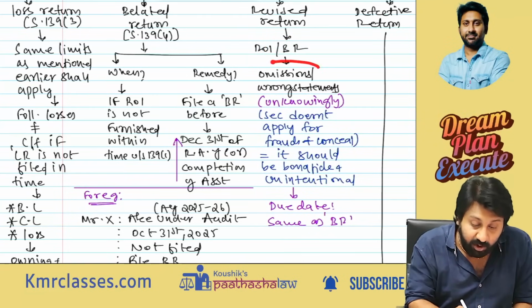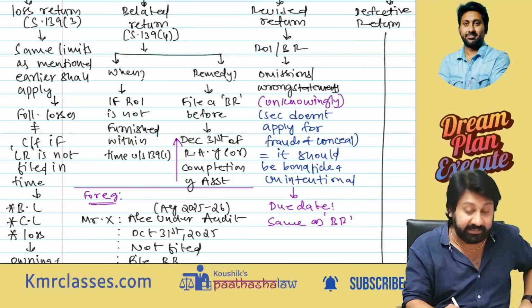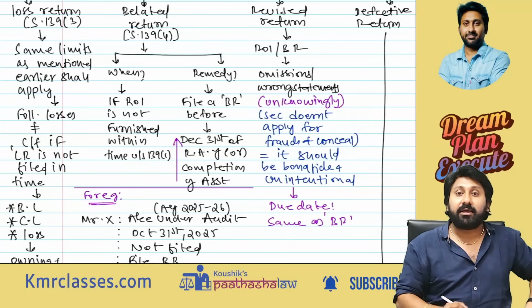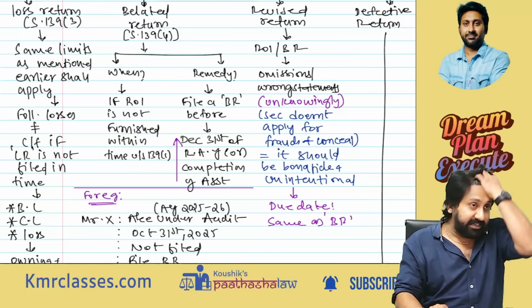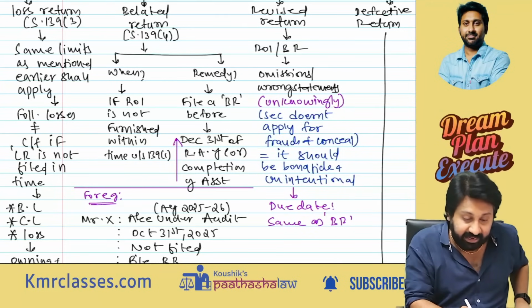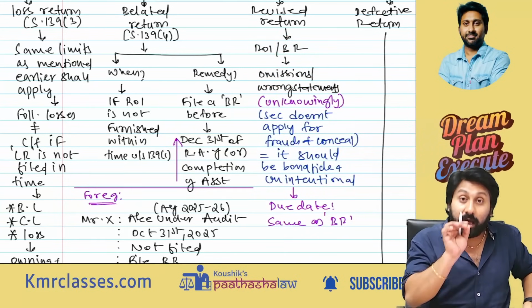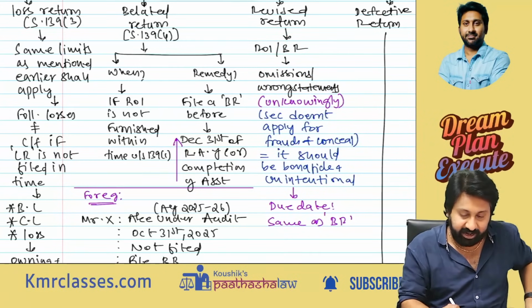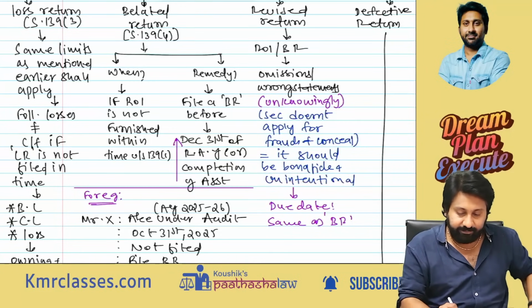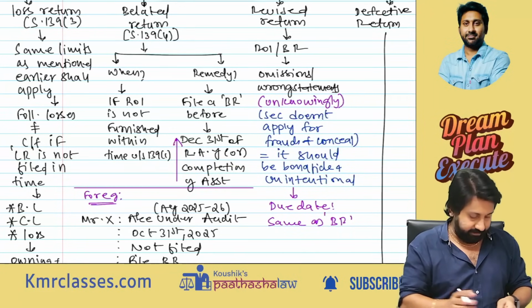Okay, if there are any omissions or wrong statements, which kind of wrong statements? Unknowingly if you file, concealment, frauds in return, those I will not entertain. Revised return can be filed if the return of income or the belated return has any omissions or wrong statements unknowingly made. Section doesn't apply for frauds and concealment. Okay, it should be bona fide and unintentional. Due date will be same as belated return.